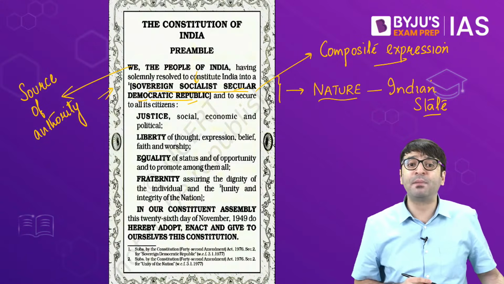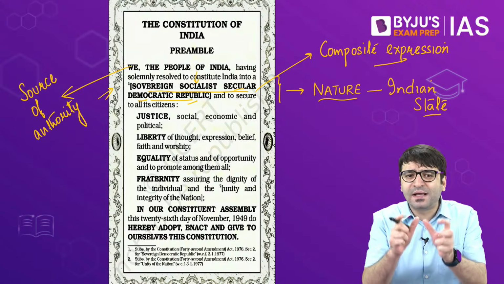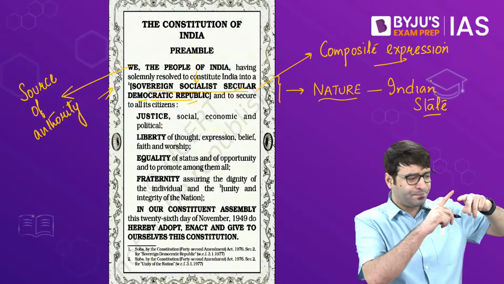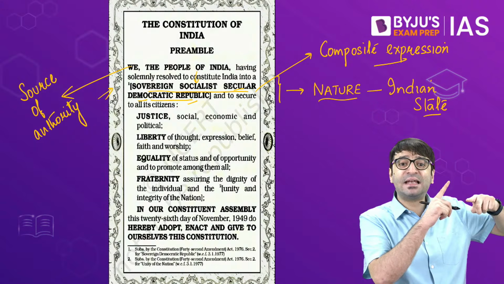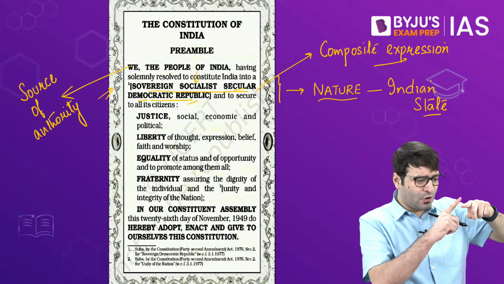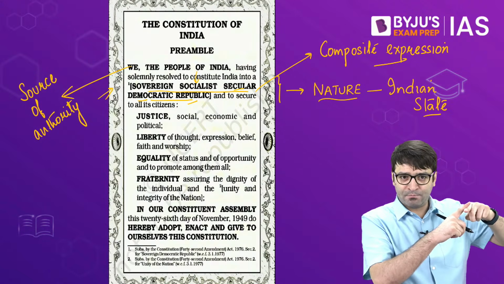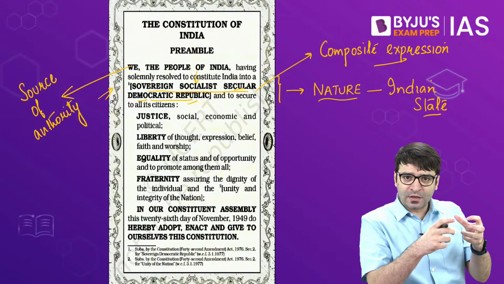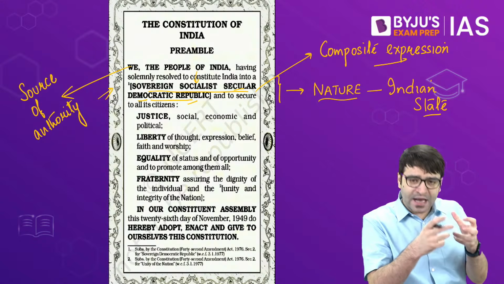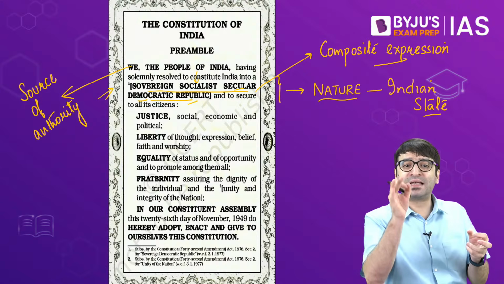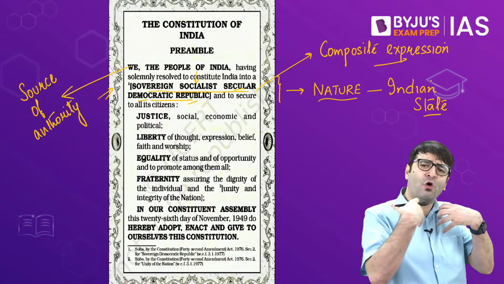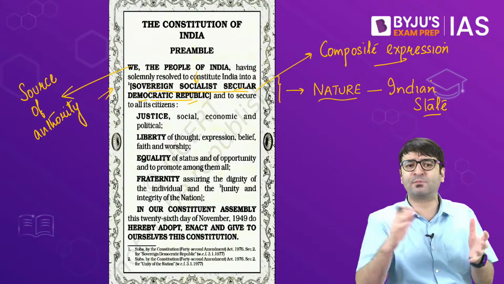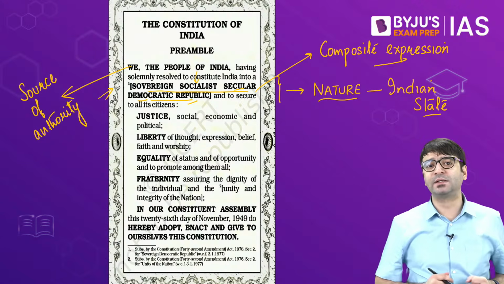And at the same time, republic. What do we mean by the republican nature of the Indian state? The head of the state. Who is the head of the state? The President of India. The President of India is an elected individual. He or she is not holding this position because of heredity. The Queen of England is holding that position because of her heredity. But the head of the Indian state, who is the President of India, is an elected individual. And this office is open to all, without any discrimination on the grounds of religion, race, caste, sex, place of birth. That is the nature of the Indian state.